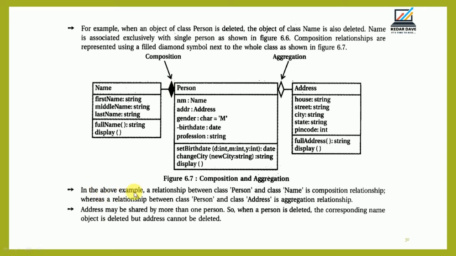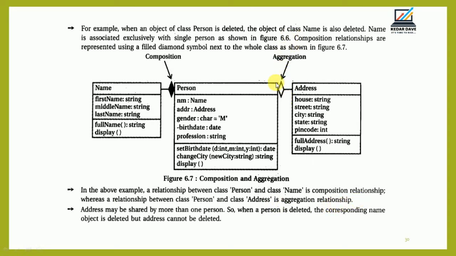In this above example, the relationship between the class Person and the class Name is a composition relationship, whereas the relationship between Person and Address is an aggregation relationship.